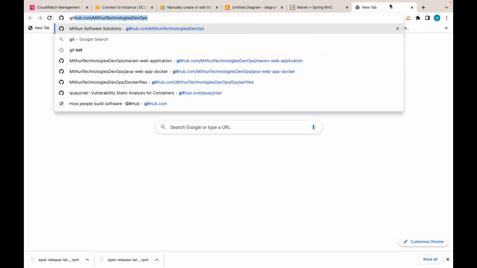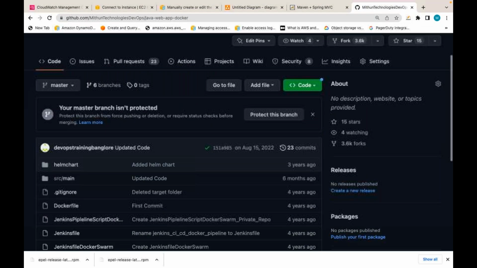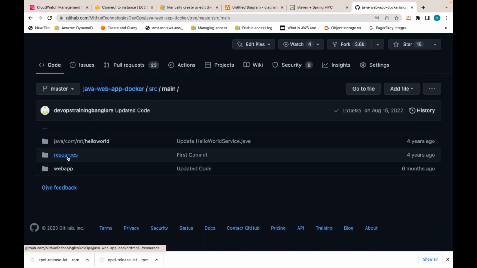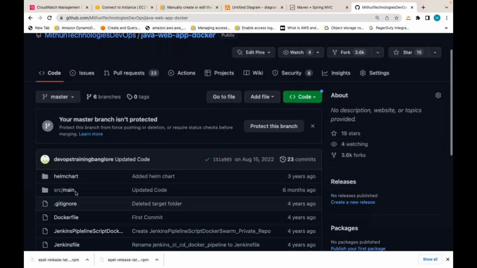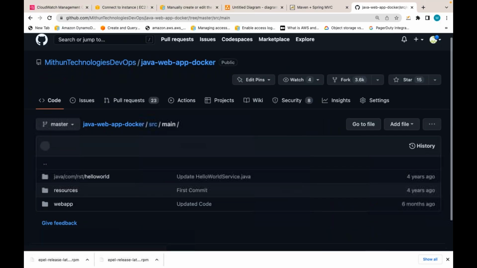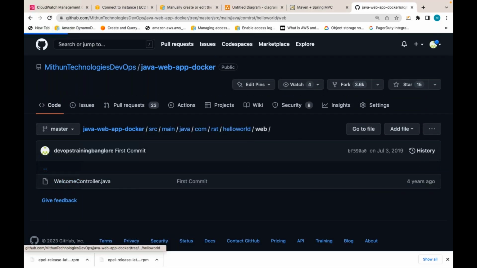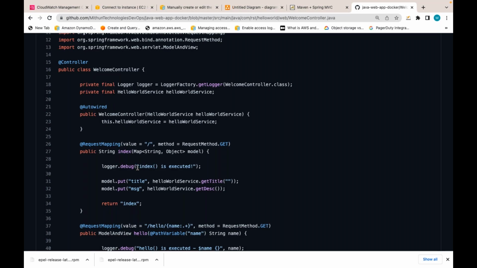Let me see my code. This application is also generating the logs. The Java code is there. In the Java, there is a Log4j framework. That Log4j framework is generating the logs and sending the logs to console. So we are capturing those logs. Let me see this one, whether this function is executed or not, like that. This is the application logs.